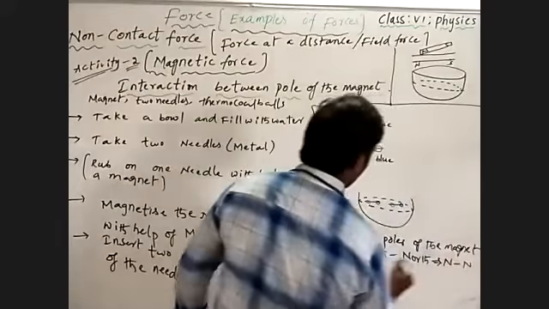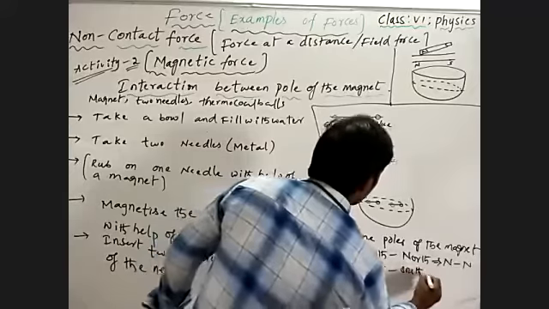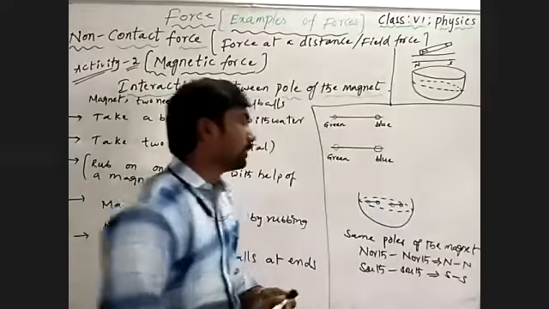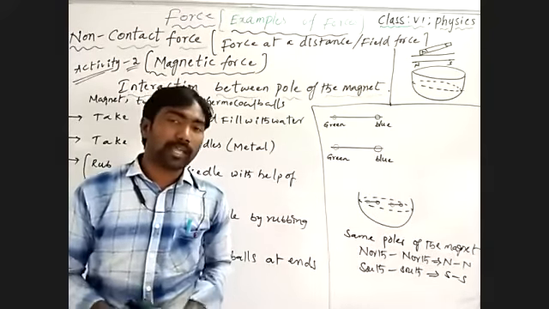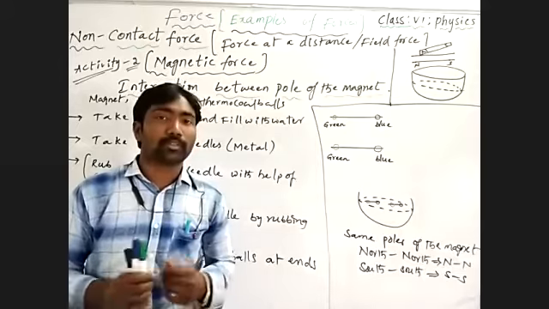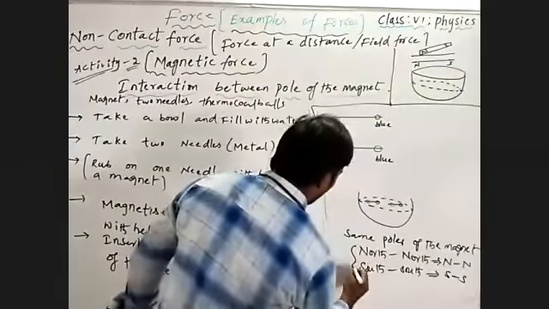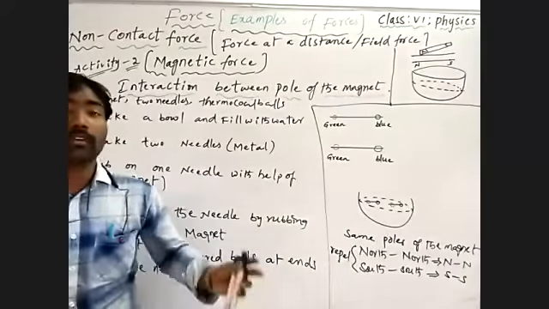At the same time, South Pole and South Pole. When the same poles or similar poles or like poles are in contact, you may observe they may repel each other. They may move away from each other.